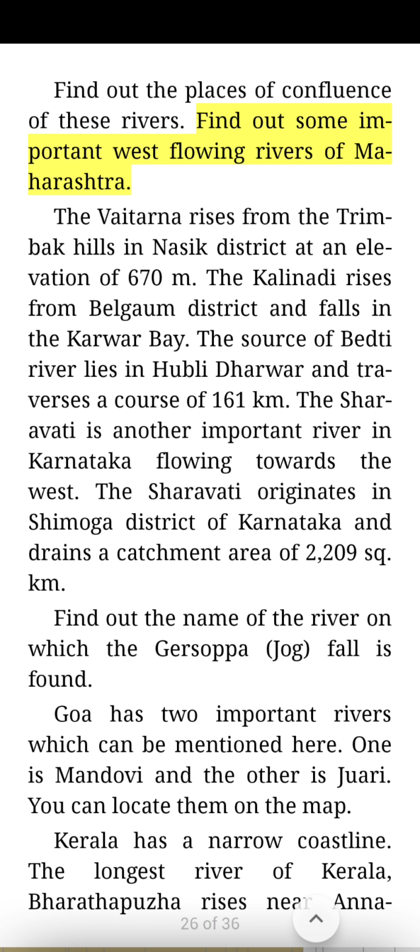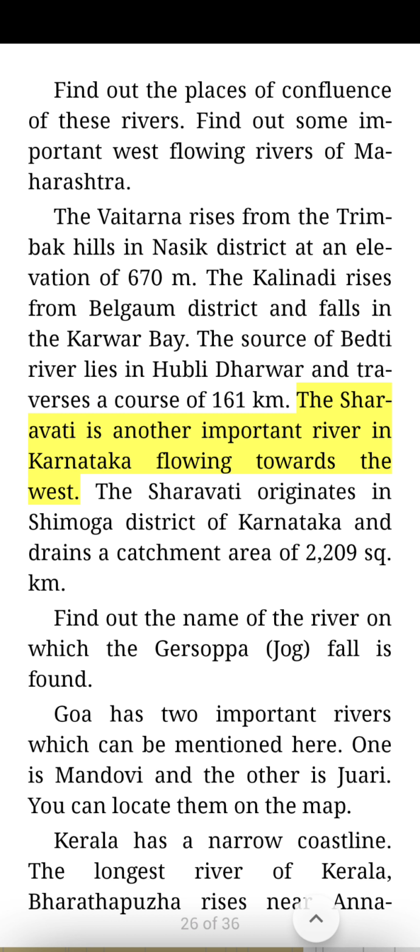Find out some important west-flowing rivers of Maharashtra. The Vaitarna rises from the Trimbak Hills in Nasik district at an elevation of 670 meters. The Kalinadi rises from Belgaum district and falls in the Karwar Bay. The source of Bedti River lies in Hubli-Dharwad and traverses a course of 161 kilometers.